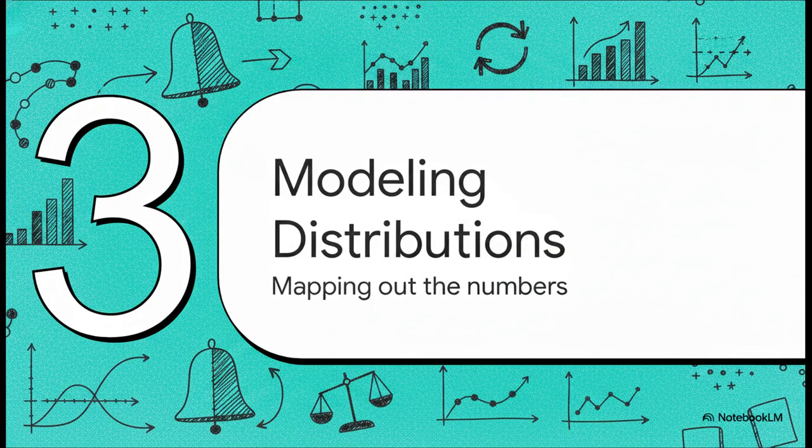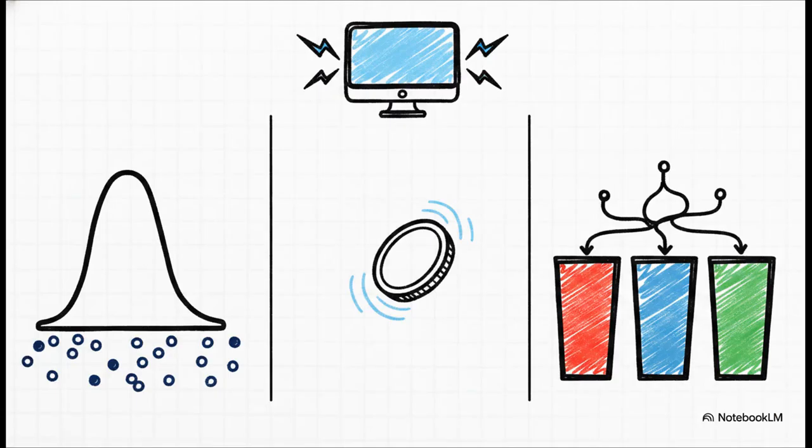Okay, Section 3, Modeling with Distributions. So machine learning models often use these parametric methods, like the normal or Gaussian distribution, to map out the shape of the data and estimate probabilities. If you've ever seen a bell curve, you've seen a normal distribution. It shows up absolutely everywhere, in human heights, test scores, even errors in measurements. Algorithms naturally assume the data follows one of these known shapes.